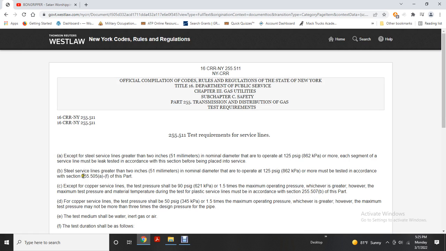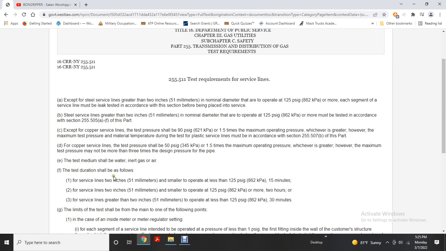Must be tested in accordance with section 255.505 A through F of this part, except for the service line with a test pressure of 90 psi or 1.5 times the maximum operating pressure, whichever is greater, held at the maximum test pressure at material temperature during the test.